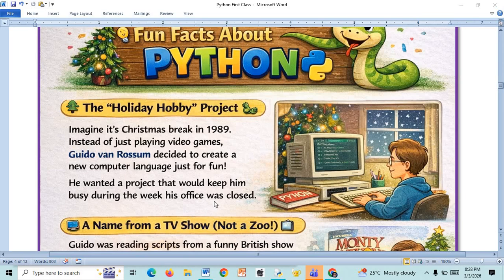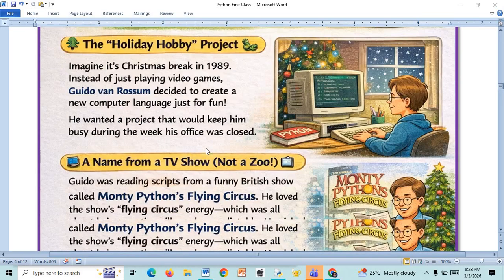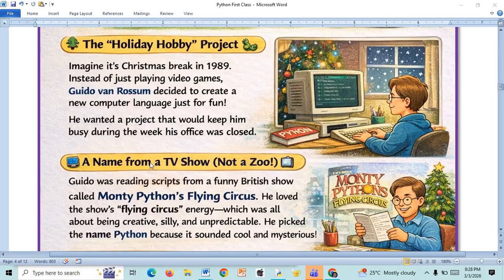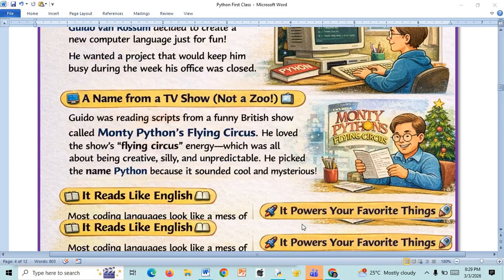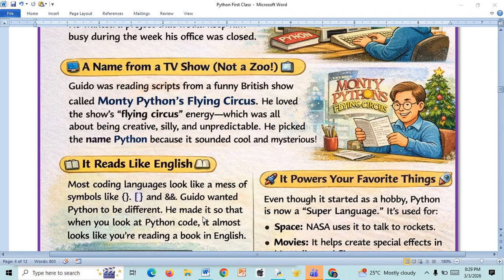His office was closed, and there was a TV show going on, a name from a TV show actually. You can see the words here, Monty Python's Flying Circus. Guido was reading scripts from a funny British show called Monty Python's Flying Circus. He loved the show's flying circus energy, which was all about being creative, silly and unpredictable. He picked the name Python because it sounded cool and mysterious. So he named this programming language Python.